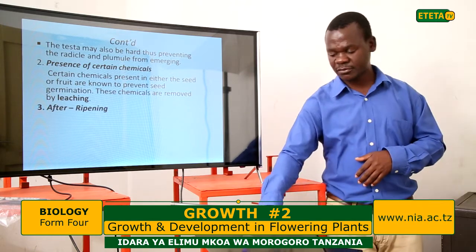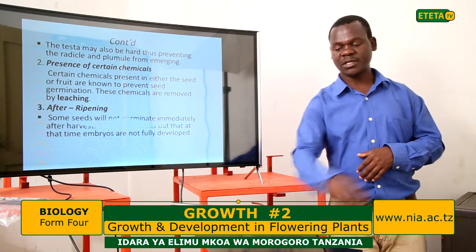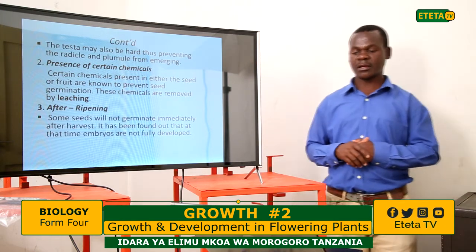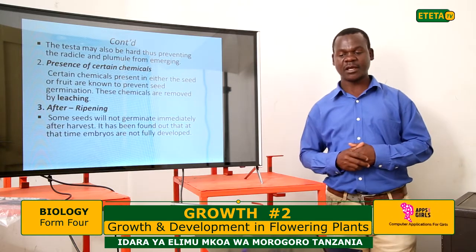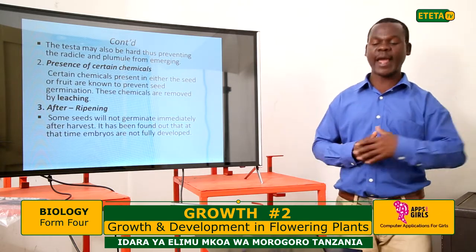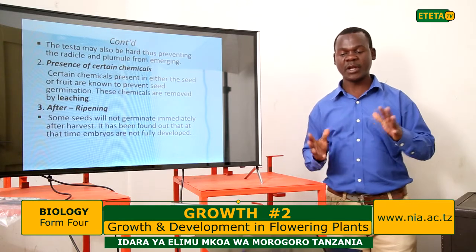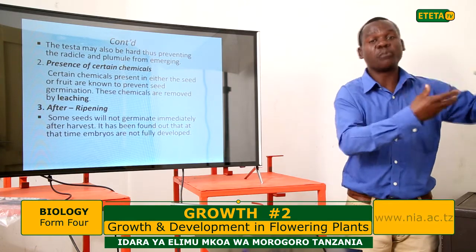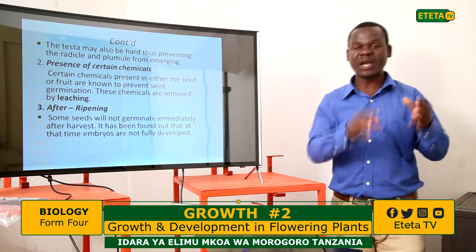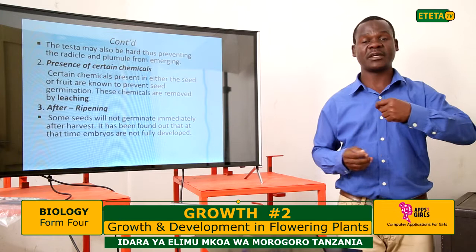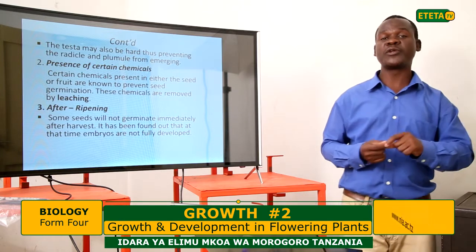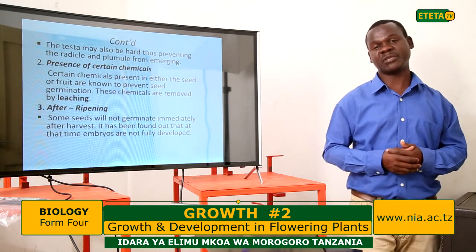After ripening is another factor. Some seeds cannot germinate immediately after harvesting. You have to keep them for a while, which is a time when the embryo continues to complete maturity. Soon after harvesting, the embryos of some seeds are not yet developed, so when you plant them, they cannot germinate.